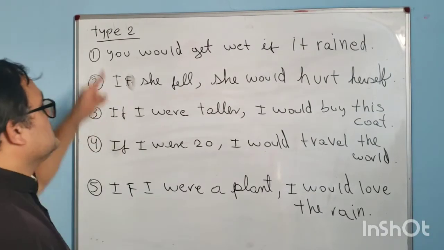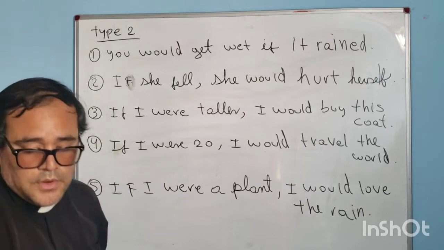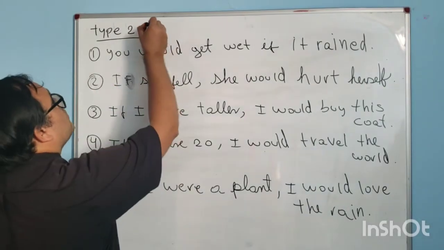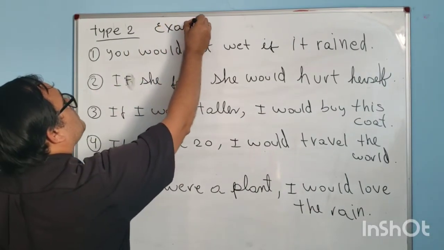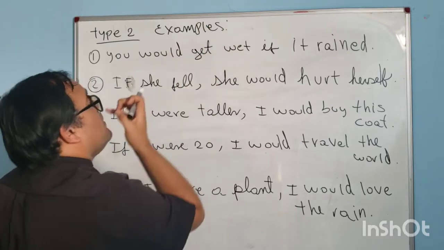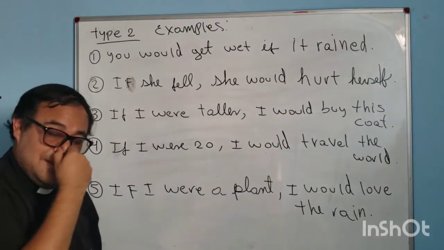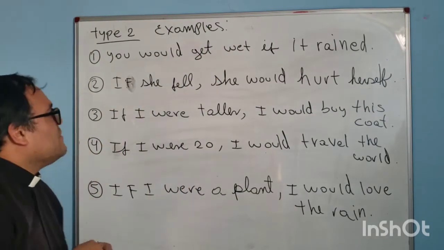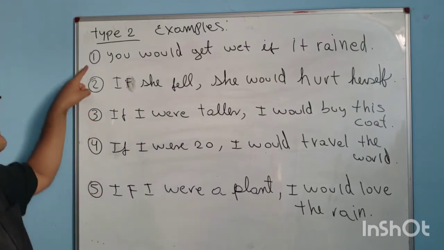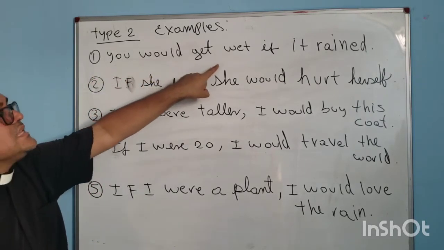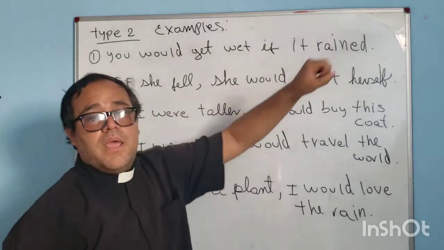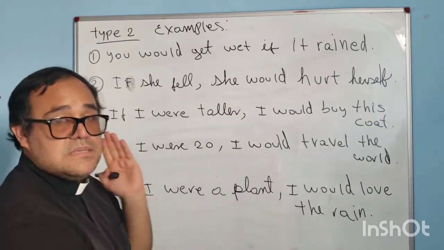Now, examples for type 2. Remember, examples for type 2. Sorry, I made my nose joke. Number 1: you could get wet if it rained. Remember, this part is vice versa.